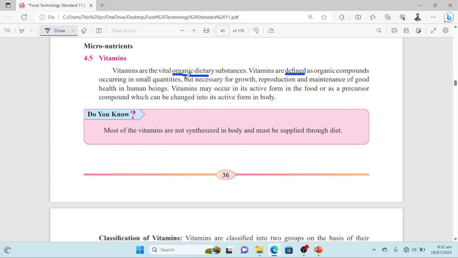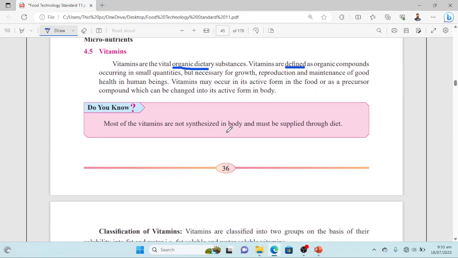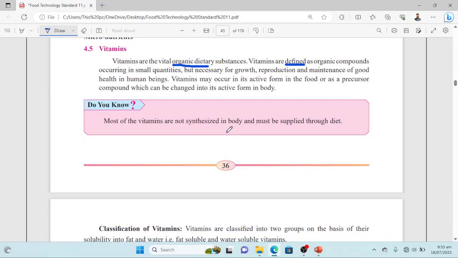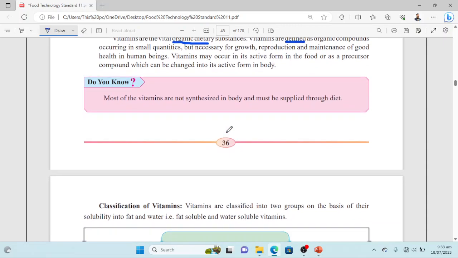The precursor form is the inactive form, and the active form is already active, like thiamine, riboflavin, etc. Now there is a fact: most of the vitamins are not synthesized in the body and must be supplied through diet. Yes, vitamins are mostly taken in the form of food. We will see some sources of vitamins, and you will see different food groups that deliver a sufficient amount of vitamins. So they are not synthesized in the body and we need to take them in the form of food.